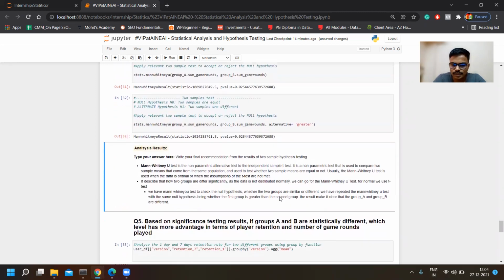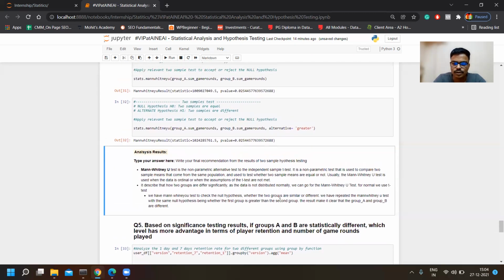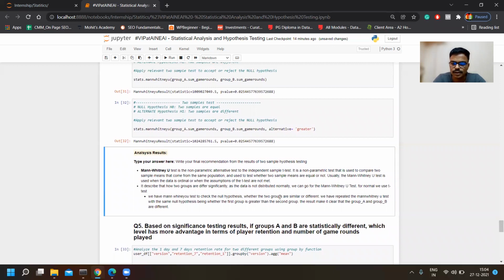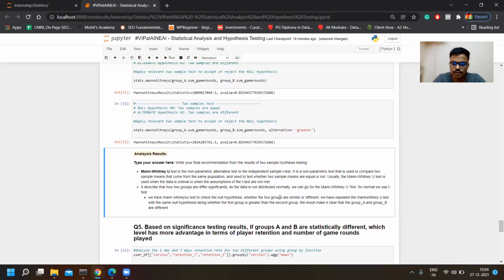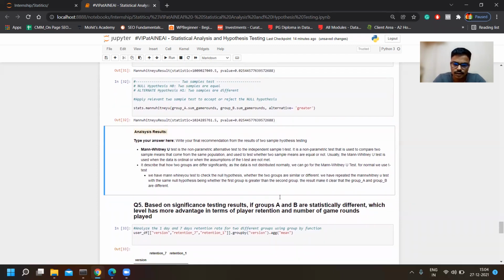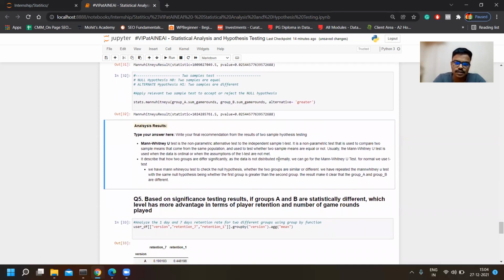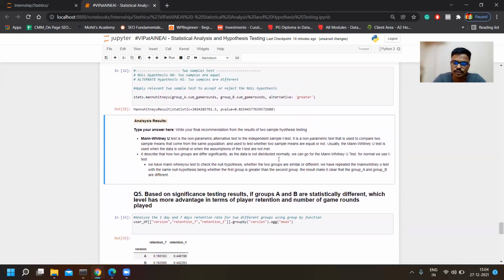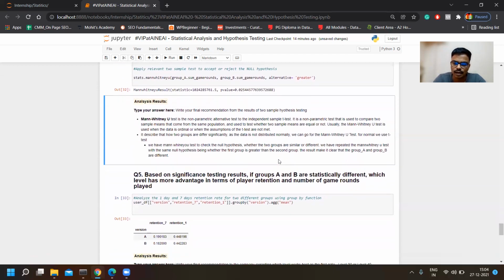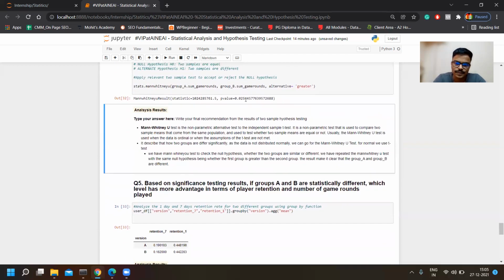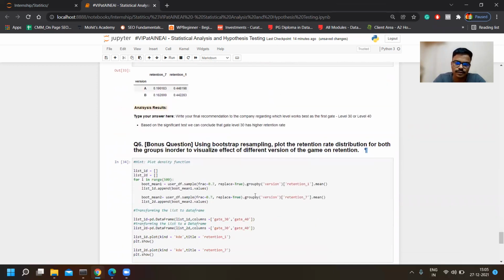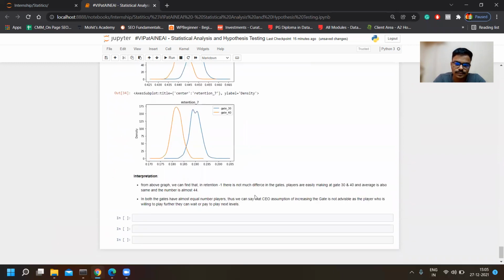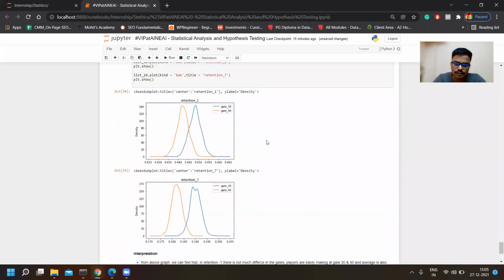So regarding the CEO's hypothesis that increasing the gate from 30 to 40 will increase the retention of players, I don't think it's going to work, and our statistical test shows that it's not going to work for us. It rejected the null hypothesis because our p-value is lesser than our significance level. So this is how we have interpreted it.